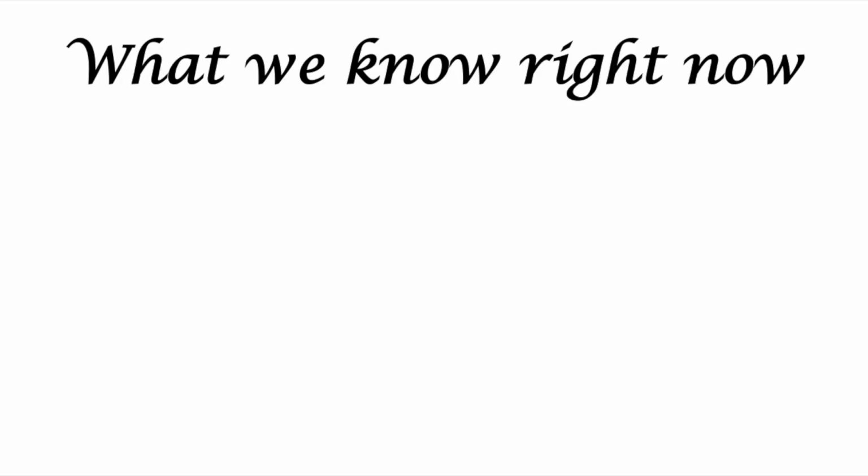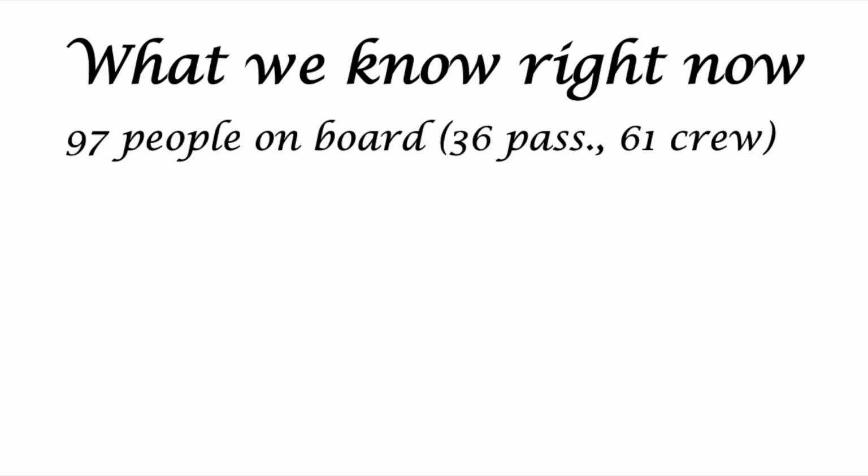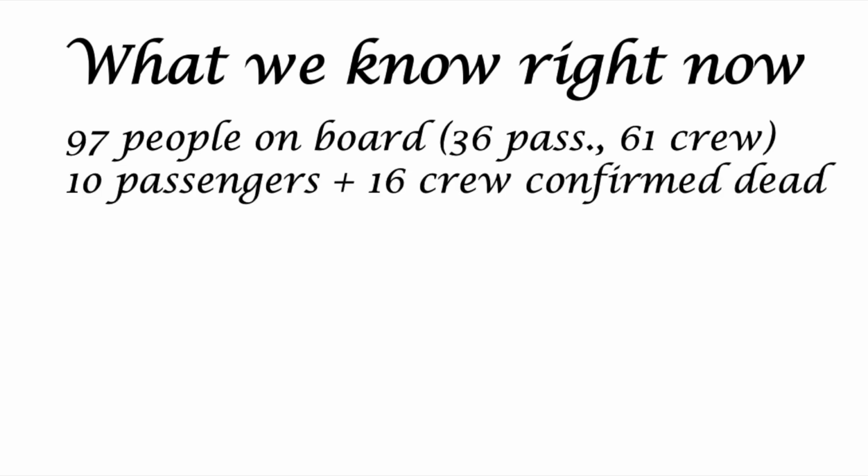Before we write a lead and a few sentences in the body of the news story about this accident, let's make a couple of assumptions. Please note that our assumptions almost certainly will not reflect the reality in which journalists were working back in 1937. But we need to agree on what we know and don't know at the moment of writing this story. So first, let's assume that at the time of writing, we know how many people were on board, 97 people.